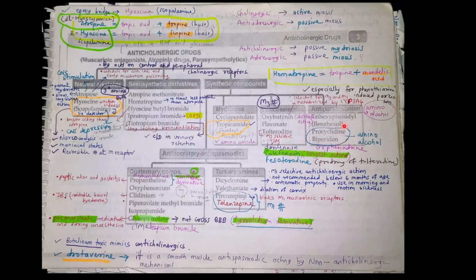Then the antiparkinsonian trihexyphenidyl is an amino alcohol, which is benzhexol. Homatropine is a combination of tropine plus mandelic acid. Then, cholinergic causes active miosis, anti-adrenergic causes passive miosis, anticholinergic causes passive mydriasis, and adrenergic causes active mydriasis.